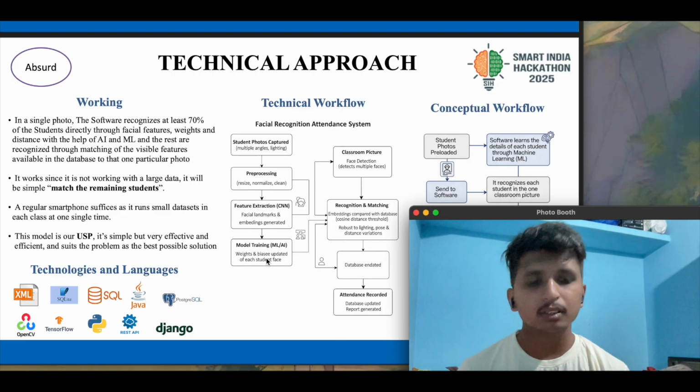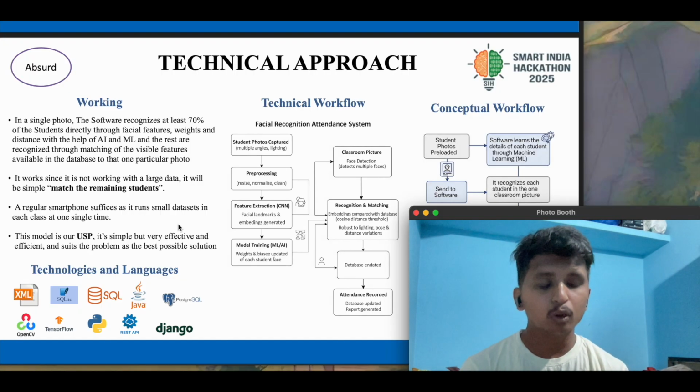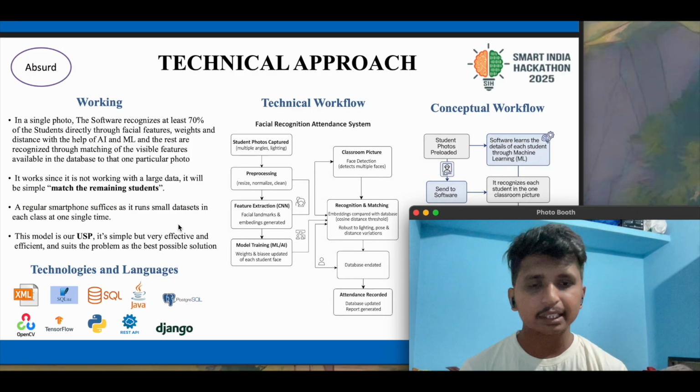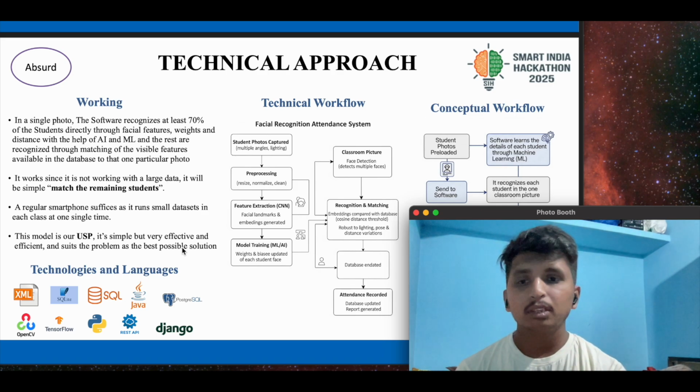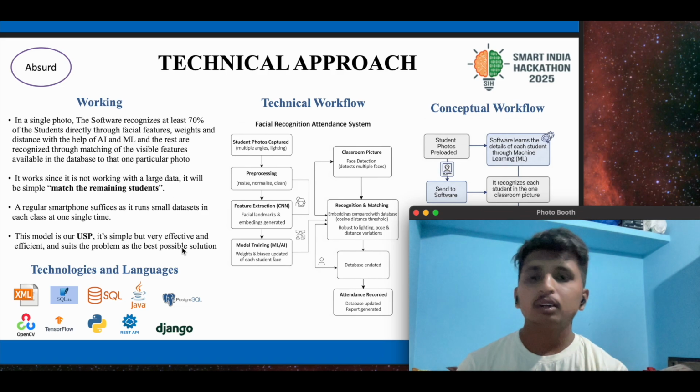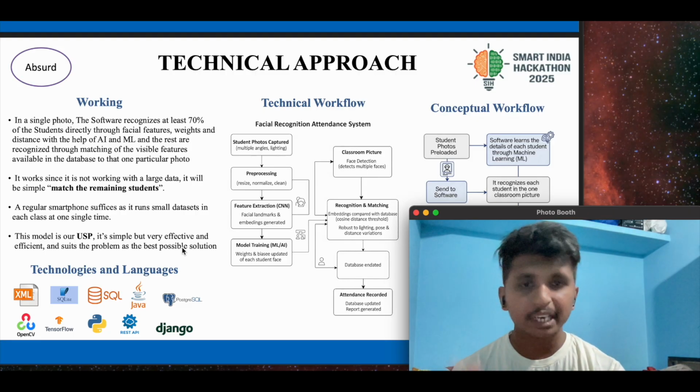So what we are providing as a solution, the unique proposition here, is that in a single photo the software is recognizing almost 70% of the overall students in the class. So consider there are 30 students in the class, and 20 students are easily recognized through our photo itself because of the clarity. And even the students who are sitting at the utmost back side will be recognized through the pre-recorded data set, where even if the photo is not very visible, the clarity has gone down, and they might not be looking in the right direction.